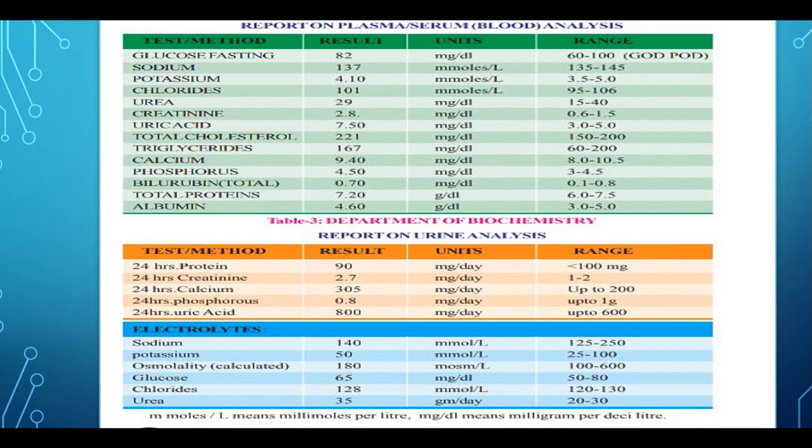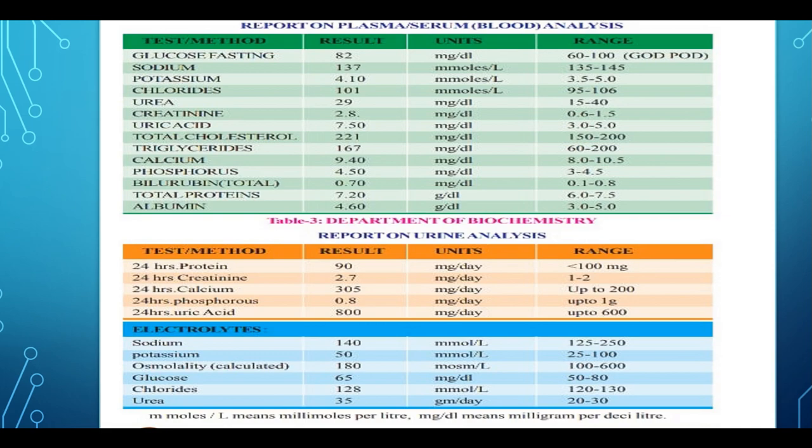So these ions and molecules should be in appropriate quantities in your blood or urine. If they exceed the normal range, it creates different kinds of diseased conditions. So in order to maintain an ionic balance in the body, excretion is a process which takes place in the body, which will filter and eliminate the waste products from the body.